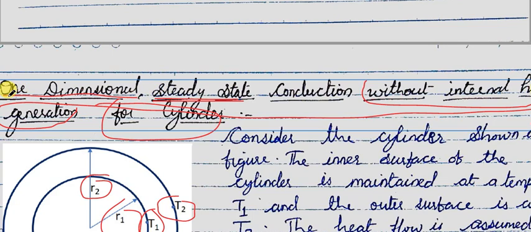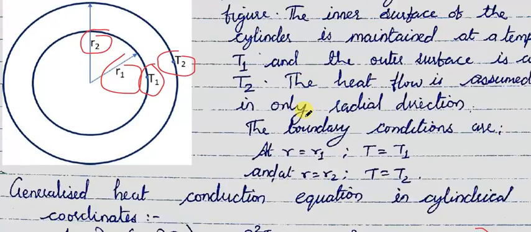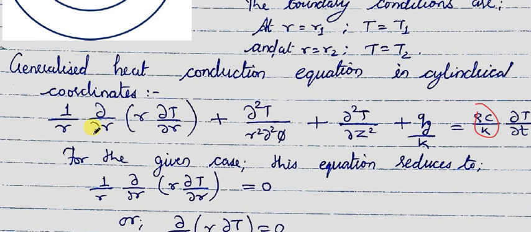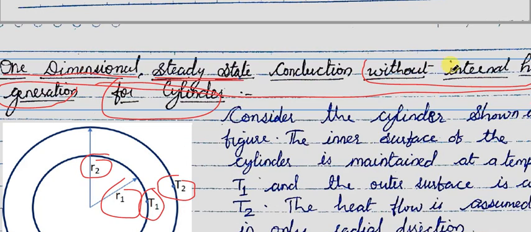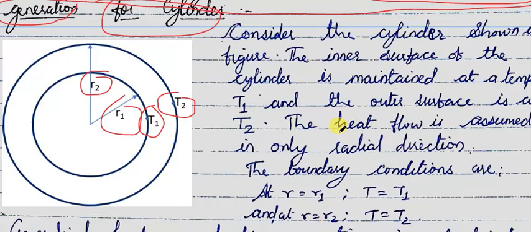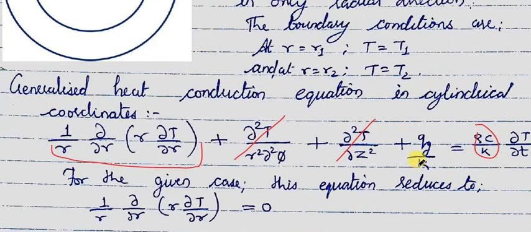The first condition is one dimensional heat conduction. We will keep this intact and neglect the heat transfer in phi and z directions, so these two terms will get cancelled. Then the system is without internal heat generation, that is, there is no internal heat generation. This term also becomes 0.